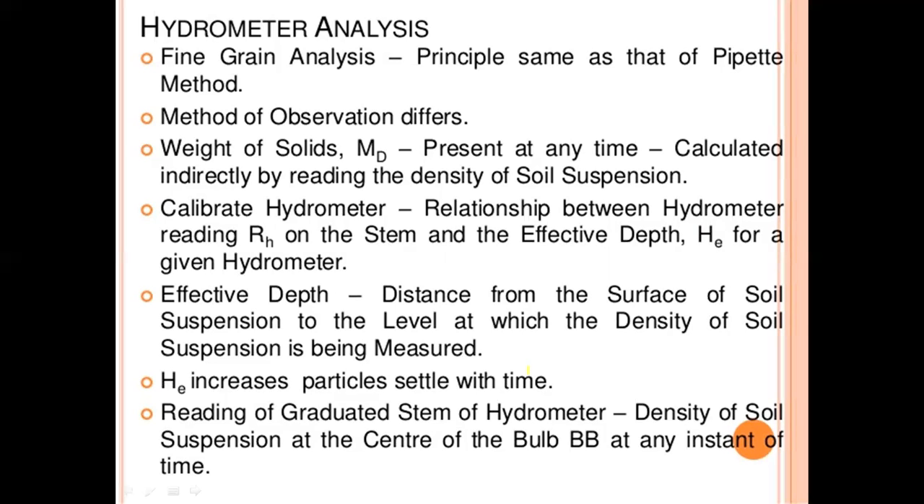Calibrate the hydrometer for the relationship between the hydrometer reading RH on the stem and the effective depth HE for the given hydrometer. Here, effective depth is the distance from the surface of the soil suspension to the level at which the density of the soil suspension is being measured. It is read on the graduated stem of the hydrometer, giving the density of the soil suspension at the center of the bulb at any instant of time.